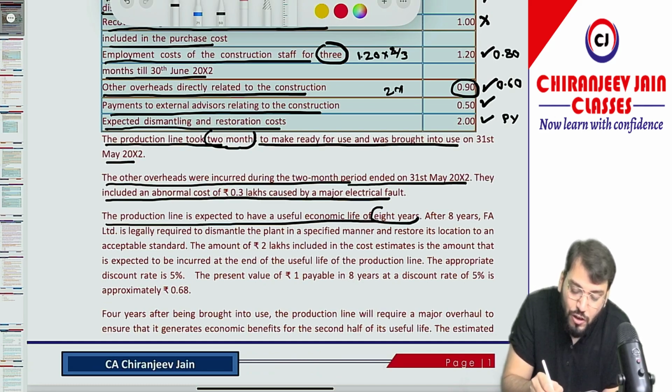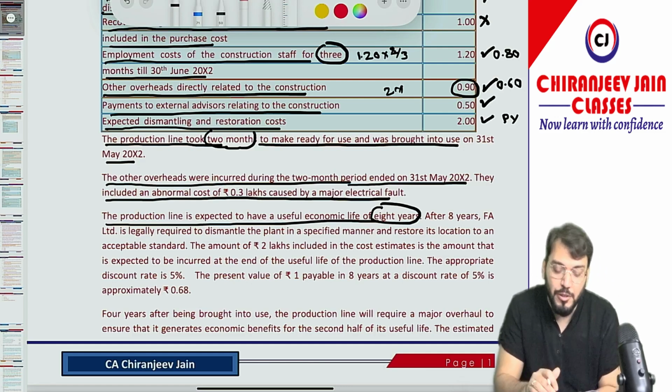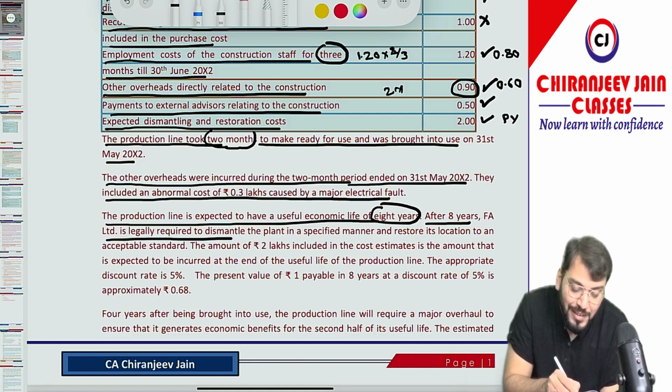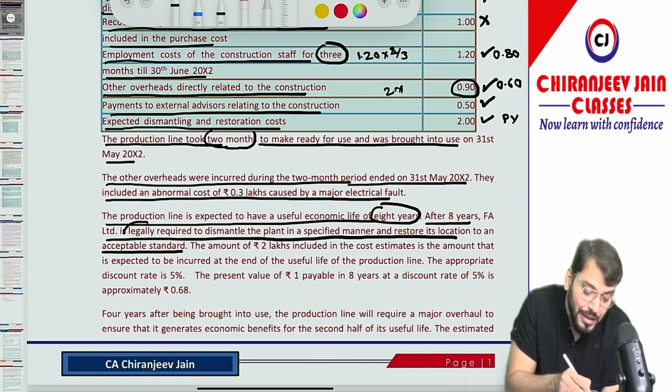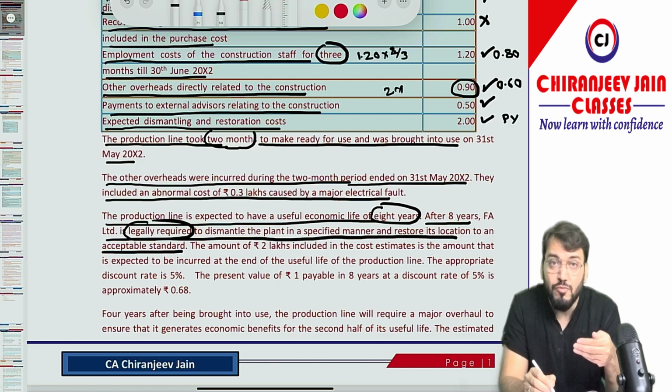So what is the useful economic life? 8 years. So 8 years will be taken for depreciation. After 8 years, FA Limited is legally required to dismantle the plant in a specified manner and restore its location to an acceptable standard. So they have given a legal requirement. So there is a legal obligation to dismantle. Therefore, dismantling cost will be capitalized.